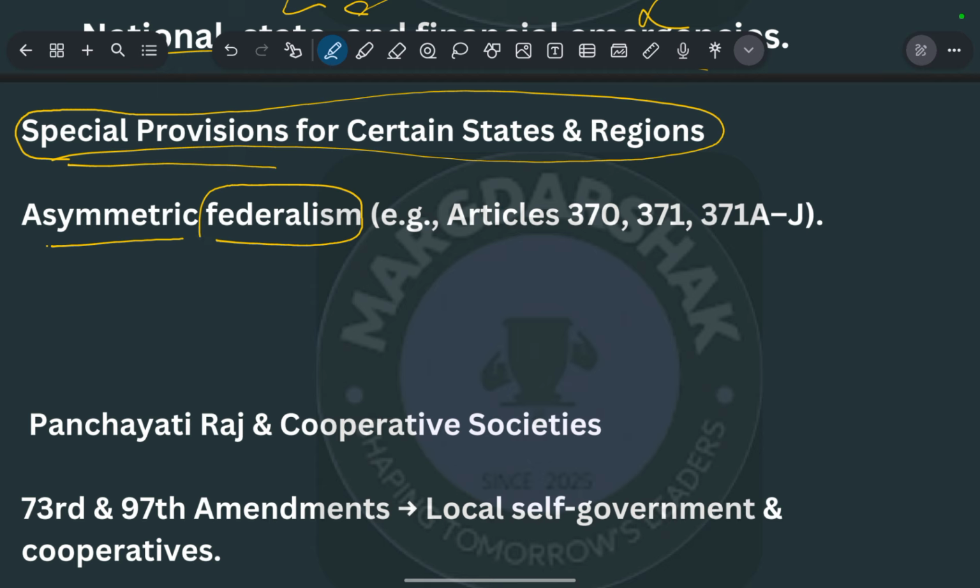Here Article 370 has been abrogated. Then 371, and 371A to J. Here they are mentioned as the special privileges and special powers given to some states in Articles 371A to J.